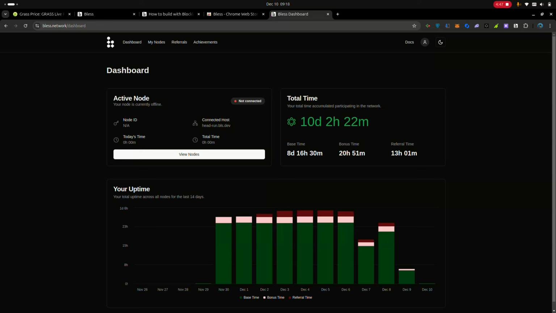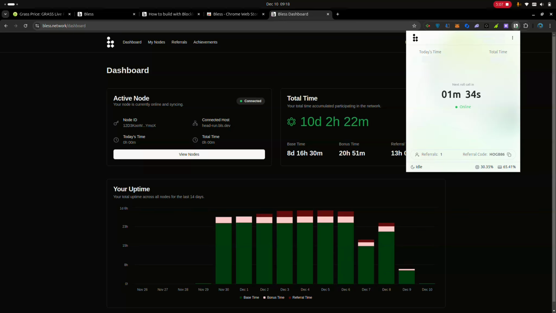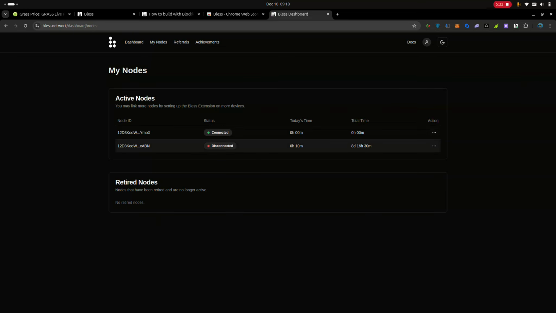So yeah, this will be redirected, and if you notice, my total uptime is around 10 days, and recently I've not been that active, as I've been kind of busy. So yeah, let's click back on the extension itself, and if you notice, it's already running. Click on this view node first, and you will see the node that is actually running. It was this one that was running. After logging out and logging back in, a new node was created. That's just the reason why you're seeing the node over here.